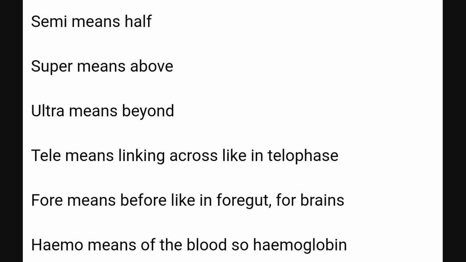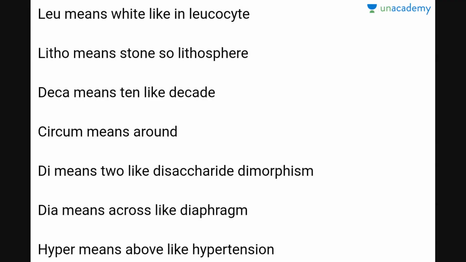Now hemo. Hemo means blood, a component in blood, so hemoglobin. Now leuko. Leuko means white, like in leukocytes, white blood cells. Litho. Litho means stone, so lithosphere.